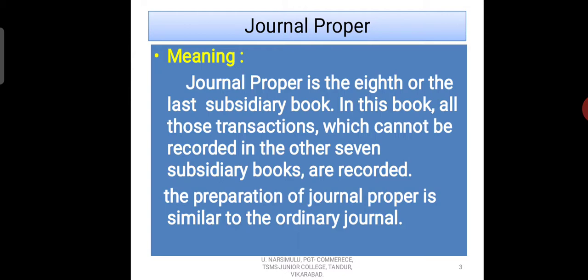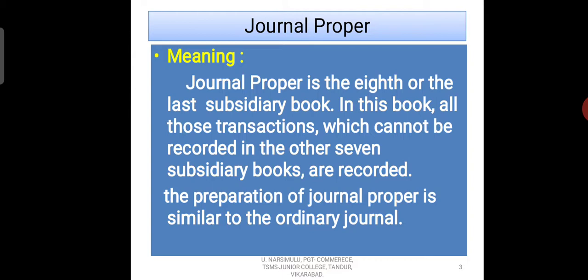Bills payable. And the last and final subsidiary book is journal proper. So journal proper is the 8th or the last subsidiary book. In this book, all those transactions which cannot be recorded in other 7 subsidiary books are recorded.